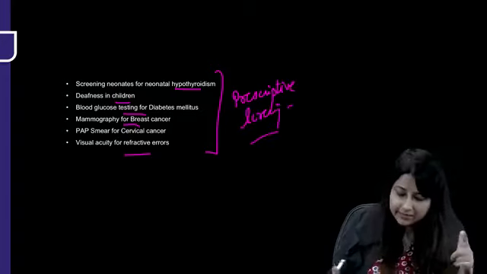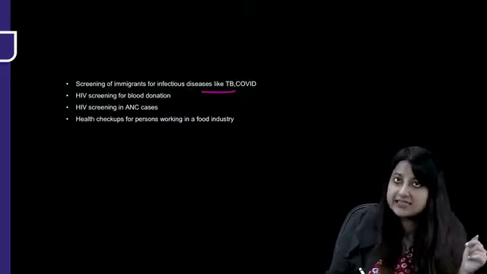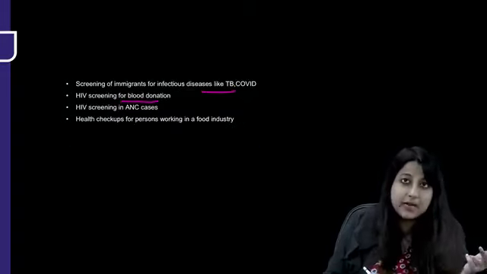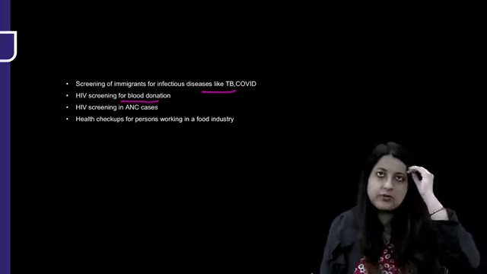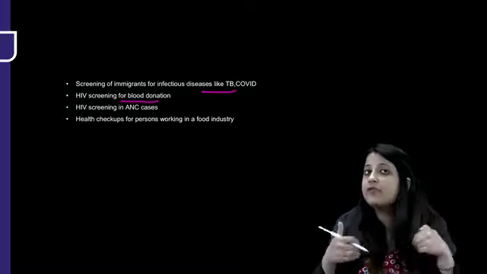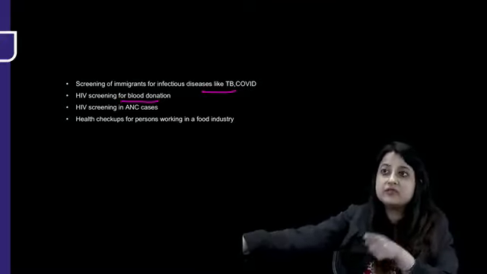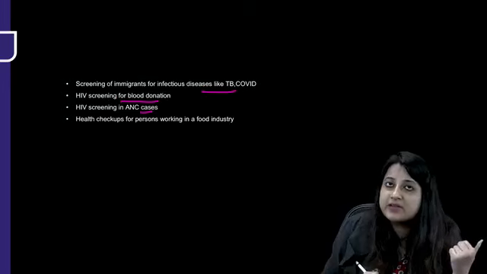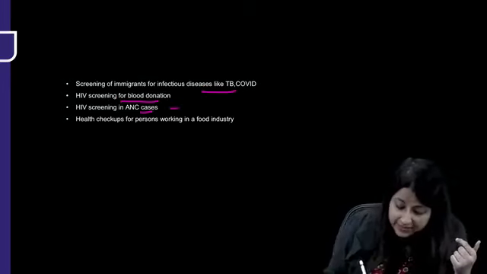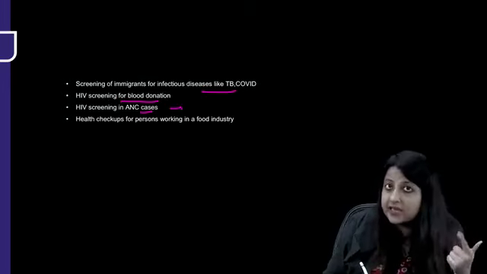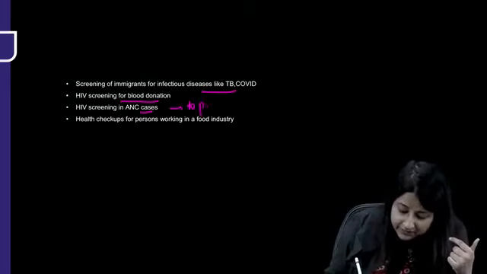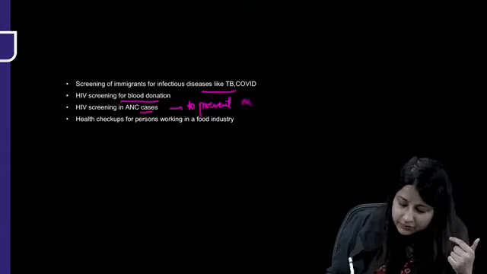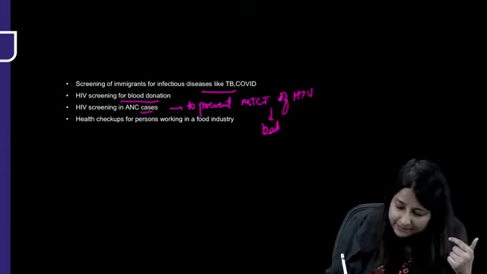But if you screen immigrants for infectious disease like TB, COVID, HIV, screening for blood donation: if I go to donate blood, they screen my blood. It's not for my benefit. It's for the benefit of the others who are going to receive my blood. HIV screening in ANC mothers: how is it prospective? Because when you screen an ANC mother for HIV, it is to prevent mother-to-child transmission of HIV. So this is for the baby's benefit.